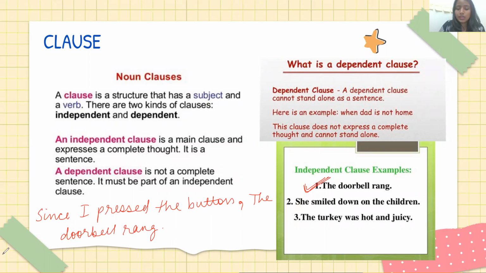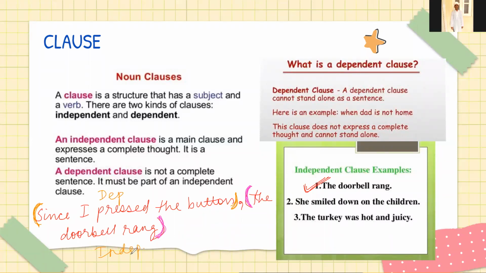Independent means complete. Which is the complete sentence in this? "The doorbell rang" is the independent clause. So what is the dependent clause then? "Since I pressed the button" is the dependent clause and "the doorbell rang" is the independent clause.